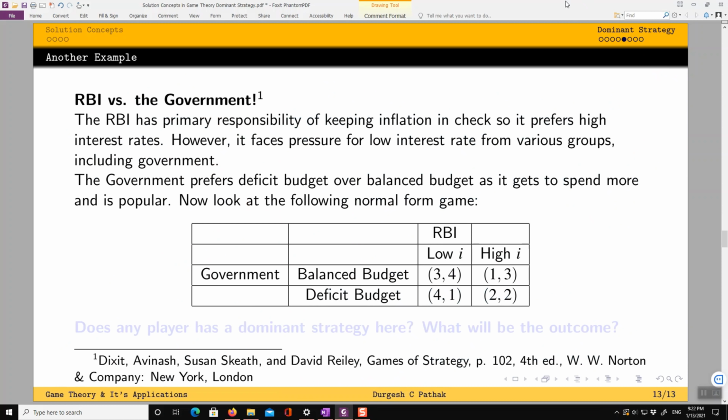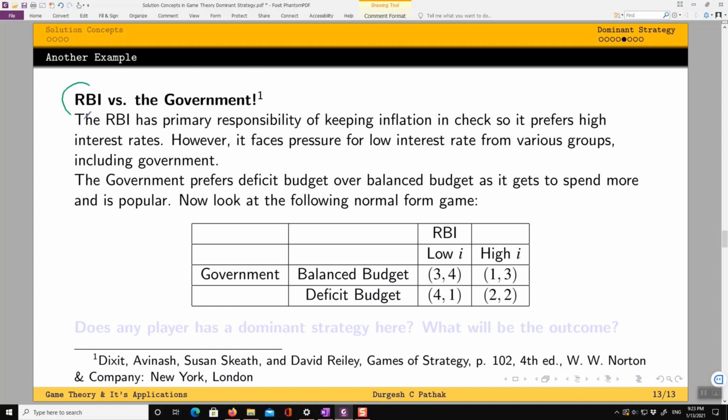So now let's take another example that I have borrowed from a very interesting book that all of you should read if you want to study game theory and enjoy it. This is Games of Strategy by Avinash Dixit, Susan Skeath and David Reiley. So what is this example? This is about a game between RBI and government.